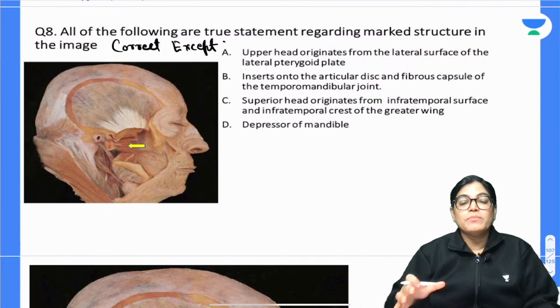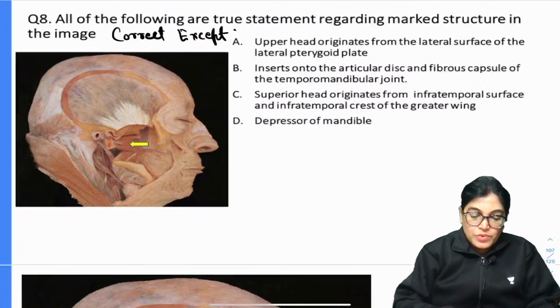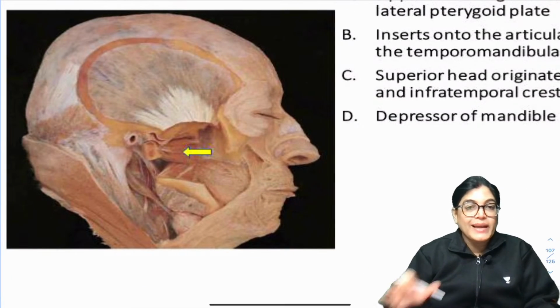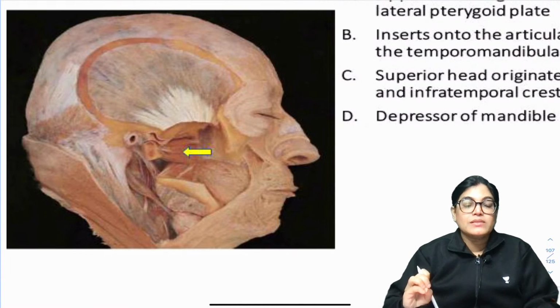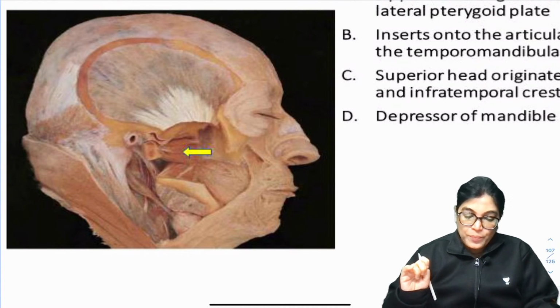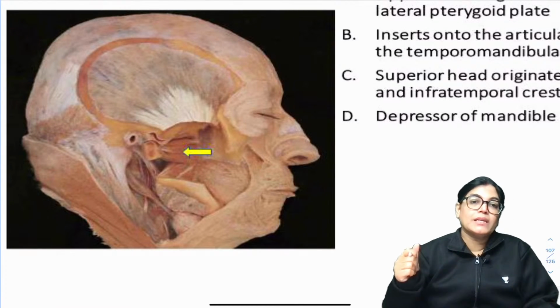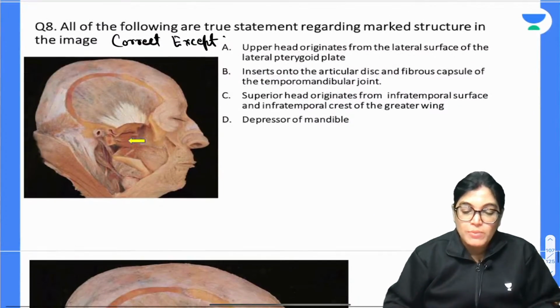So which statement is wrong about the muscle shown with an arrow here? If you want, I will highlight this image. Can you see? Now you can take your time and identify this muscle. I will give you 30 seconds. Identify the muscle; from the insertion points you will know which muscle this is. Now tell me which of the following statements is wrong about this muscle.